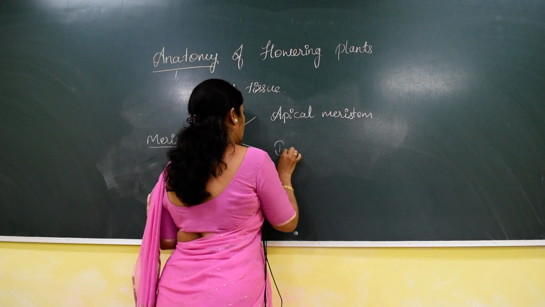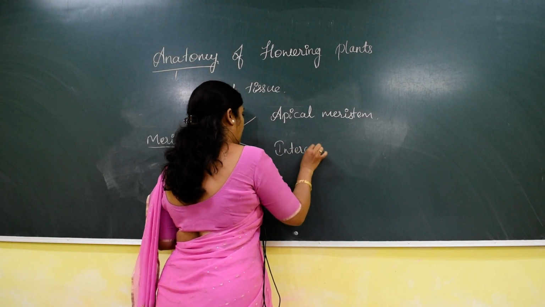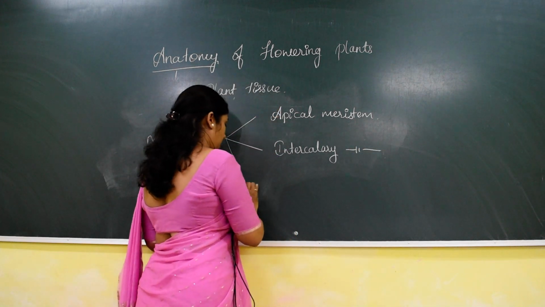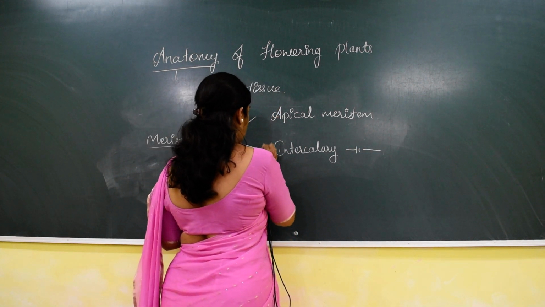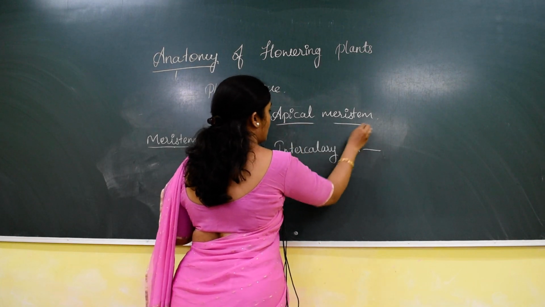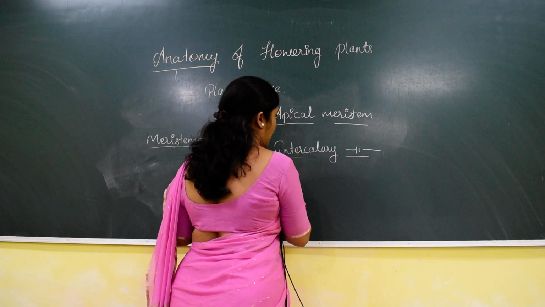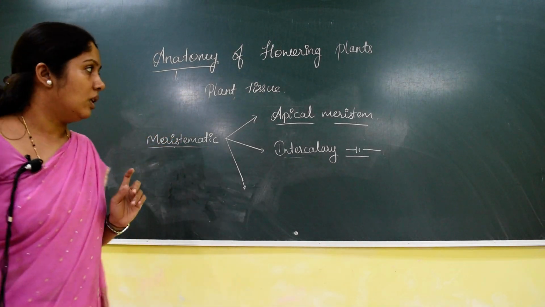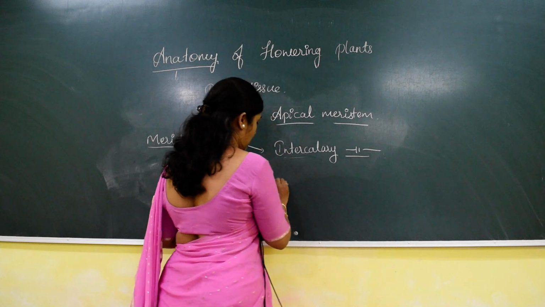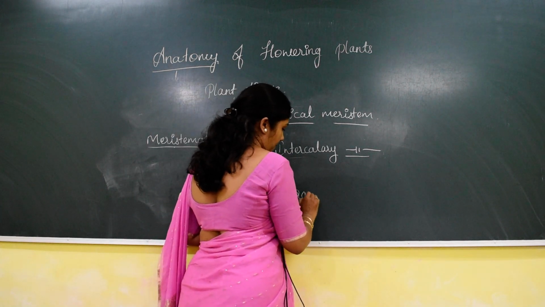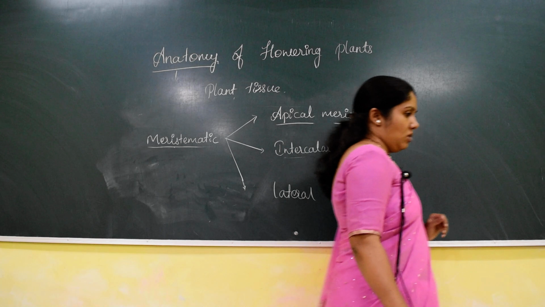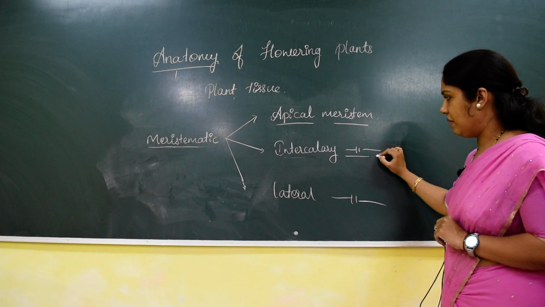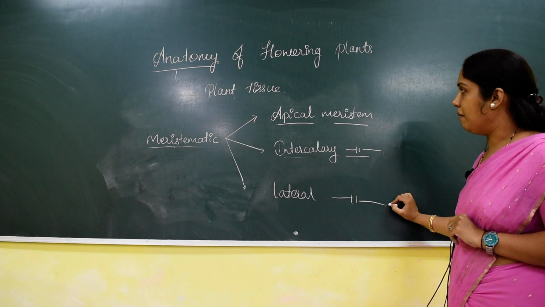Next one is intercalary meristem, and the third one is lateral meristem. So apical meristem and intercalary meristem are the meristems mainly involved in the primary growth. So there are 3 types of meristem: one is apical meristem, intercalary meristem, as well as lateral meristem.